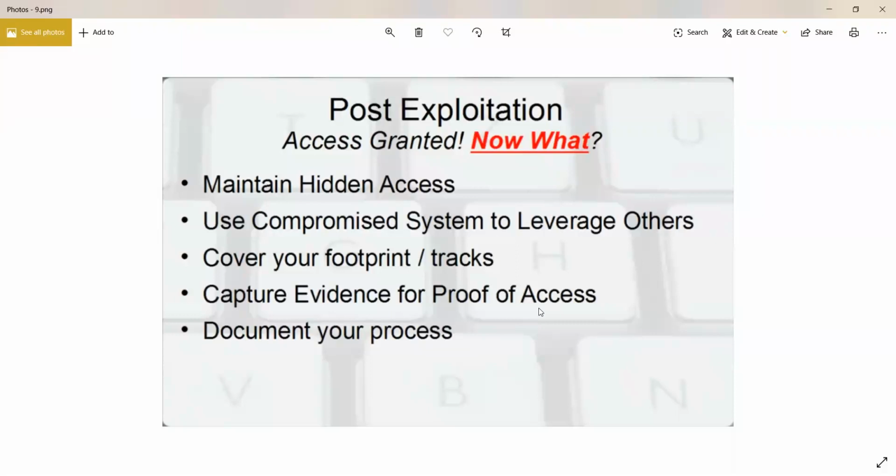So there might be a situation where you have hacked into one system. It's part of a network, and it usually happens that if there is a network and there are multiple computers on the same network, a lot of them might be configured similarly, or a lot of them might be sharing the same accounts or the same passwords.